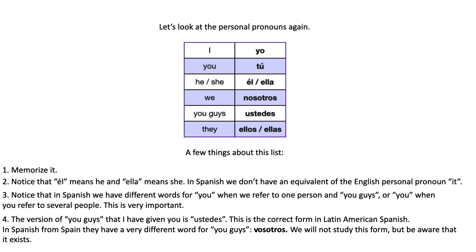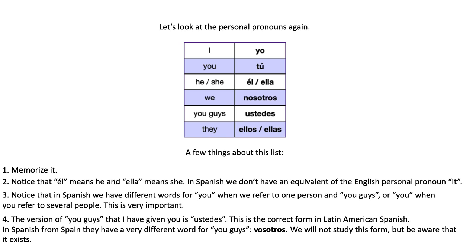And someone from Latin America or from any Spanish speaking country is perfectly capable of understanding these forms and also typically of producing them, of saying them, right? But it's just not something that we use in everyday life. Since this is a course of the type of Spanish you are most likely to encounter in the US, and that is Latin American Spanish, we are using ustedes, not vosotros. But again, please be aware that vosotros exists, right? So those are the personal pronouns in Spanish.